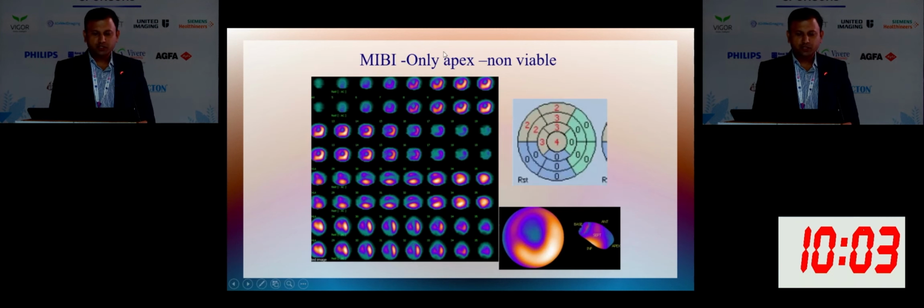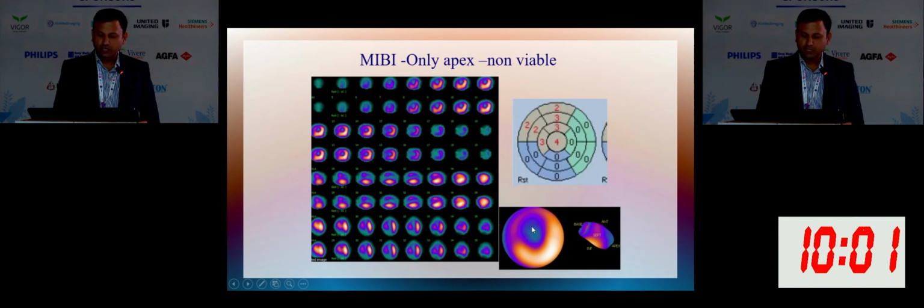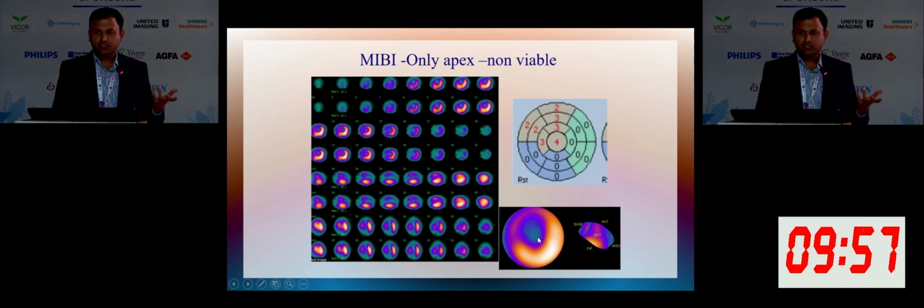So this is another case. You can see maybe only minimally absent in the apex. So this is a very small segment. In this case, there is no need to go for FDG. With perfusion itself, we can say most of the areas are viable, so they can go for revascularization. In this case, there is no need of doing FDG and wasting time.